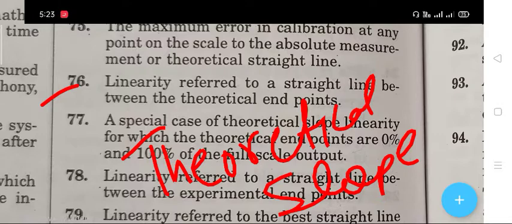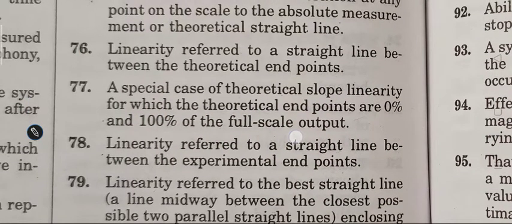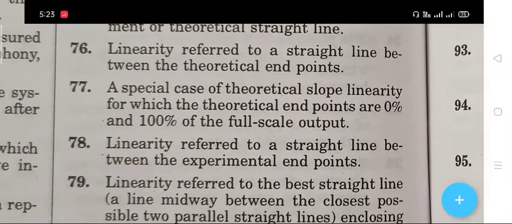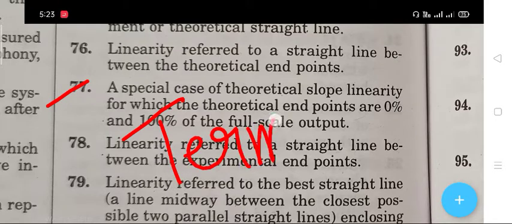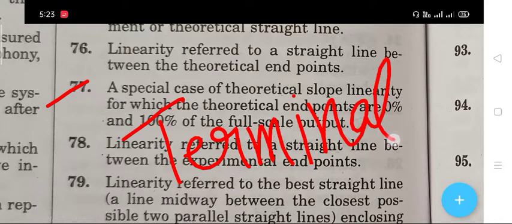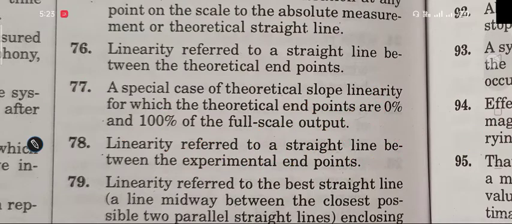The next question, 77, is a special case of theoretical slope linearity for which the theoretical endpoints are 0% and 100% of the full scale output. The right answer is terminal linearity.